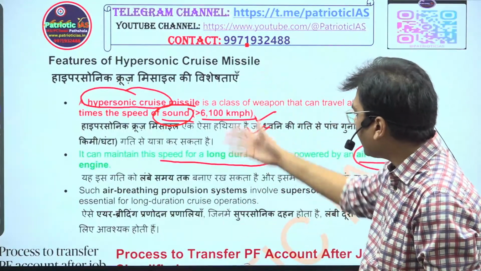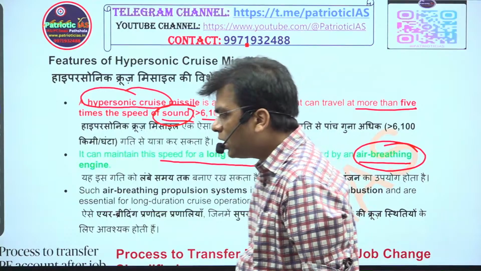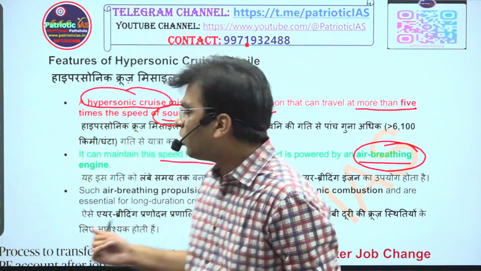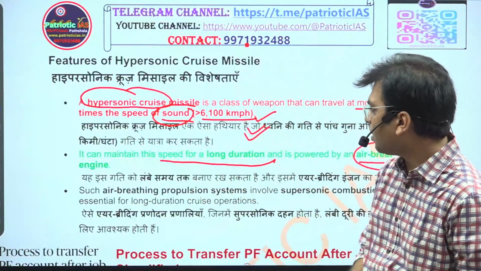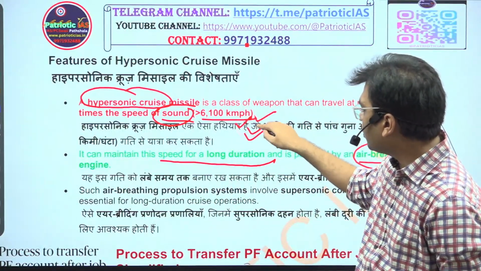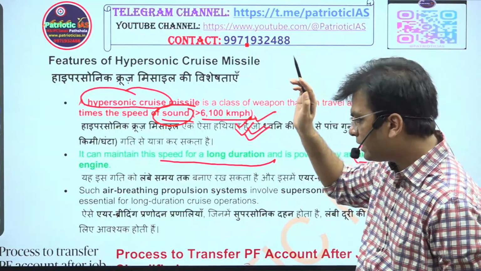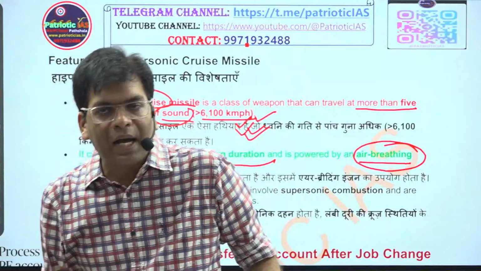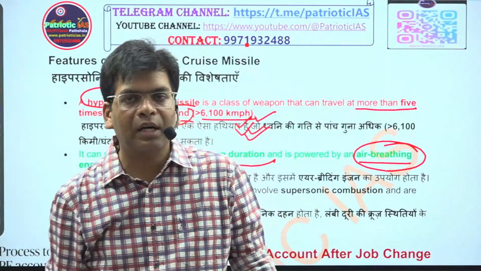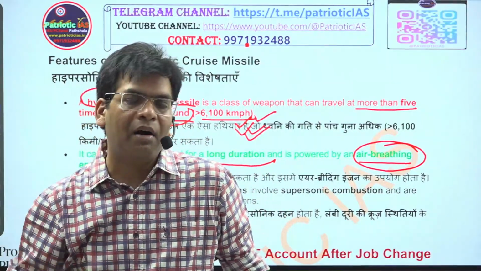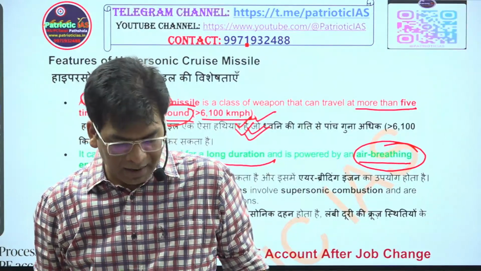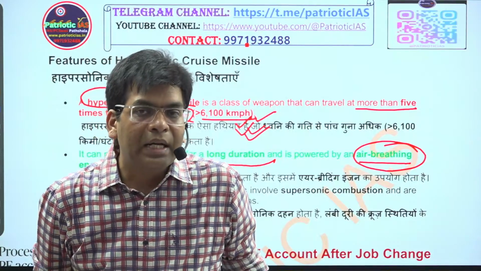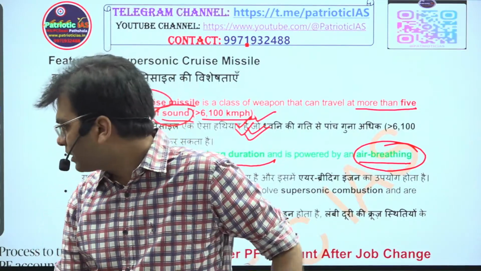This is the main thing, and the speed is the other milestone. So you should remember the speed of sound, and this is more than 5 times the speed of sound, about 6100 kilometers per hour. You can imagine that in 30 minutes we can send this missile and attack the whole of Pakistan, even Afghanistan, and many areas of China. That is the capacity, and we do not need an oxidizer. That is why it is known as an air-breathing missile. So this is clear, I hope.